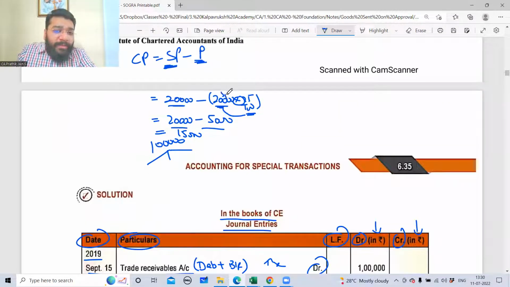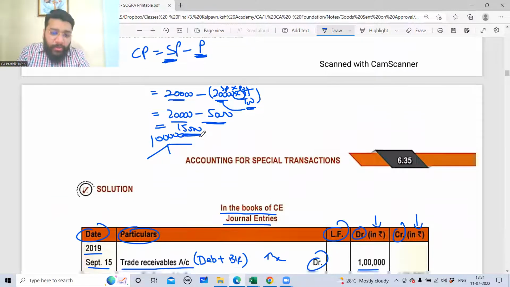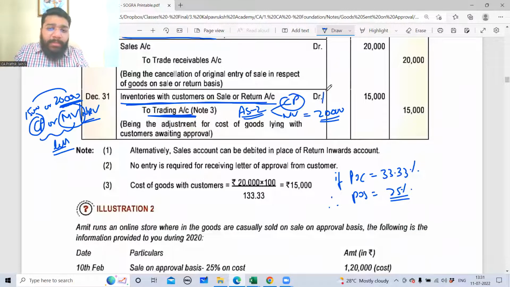So this is selling price, multiply with profit on sale. If I multiply these both, can I get the profit? So profit is 5,000. From selling price 20,000, if I minus profit 5,000, my cost price is 15,000. So come back and substitute here. My cost price is 15,000.